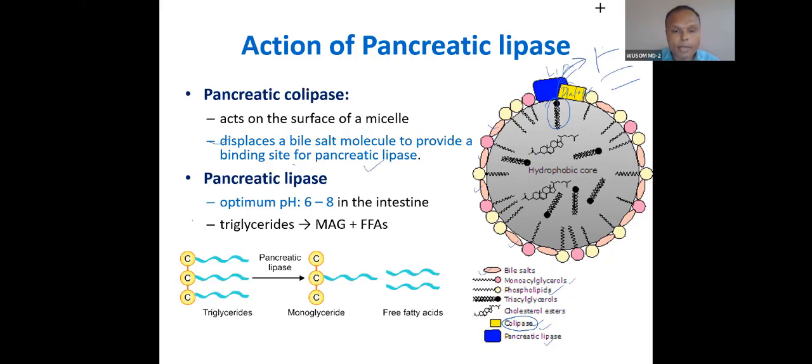So pancreatic lipase is active in intestinal pH, and the optimum pH is 6 to 8, because in the duodenum it goes from acidic to alkaline. Up till the jejunum it becomes about 8. So it is active in duodenum, jejunum and ileum. You know, lipase is very easy to understand.